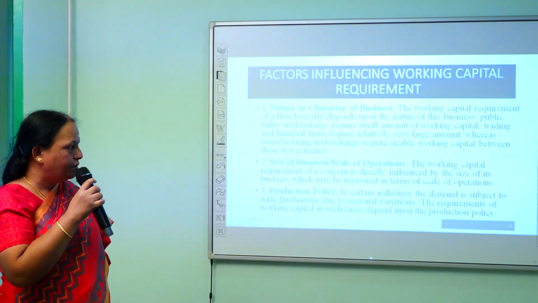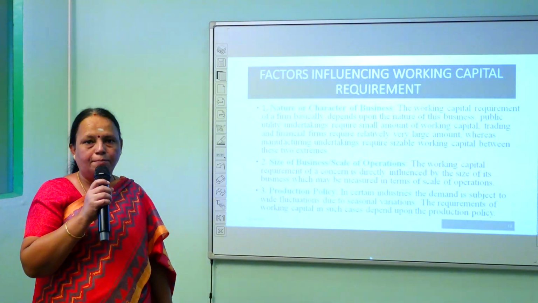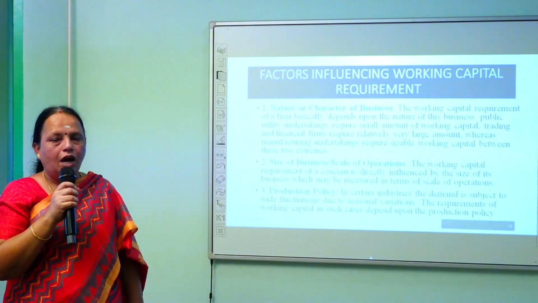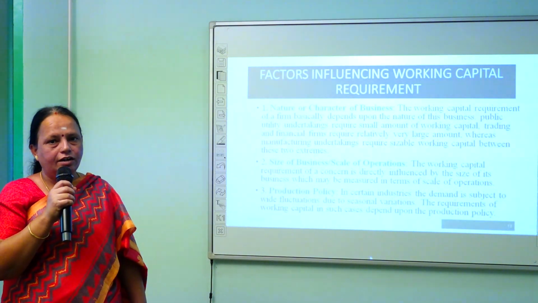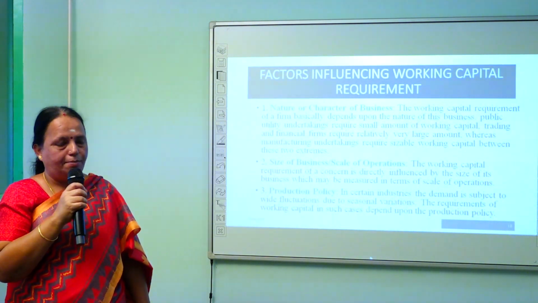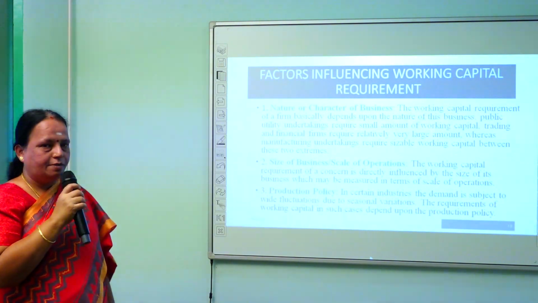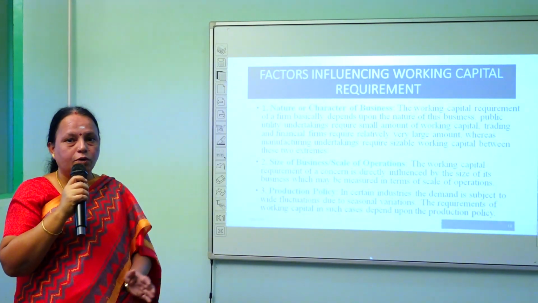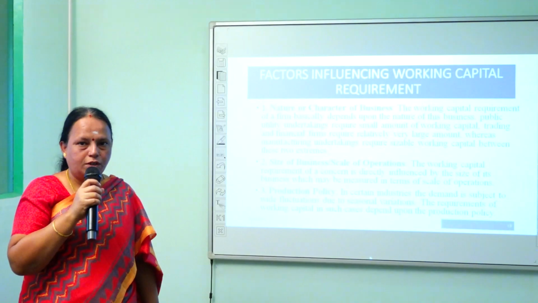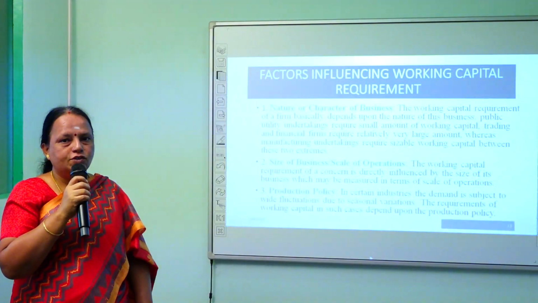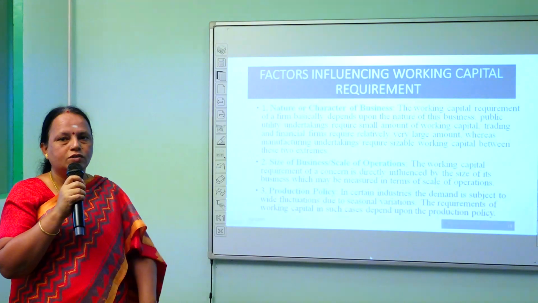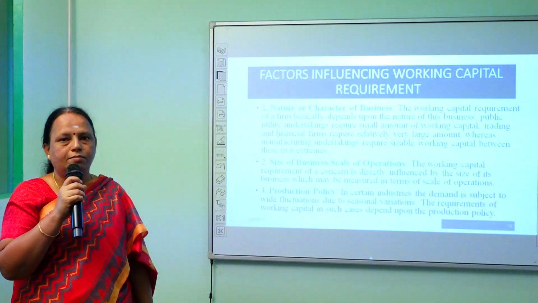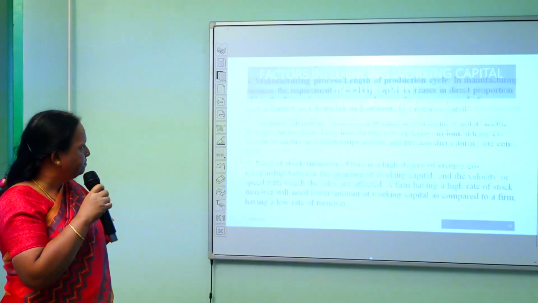And the second one is size of the business or scale of the operation. Some companies may go with medium scale, small scale or large scale operation. Obviously, large scale industries require large or huge capital. And the third one is production policy. What is the production policy of the company? Some of the companies may manufacture the products for a regular period and some of the companies may manufacture the product only in the seasonal period. They will stop the production for 3 months or 4 months because of non-availability of raw materials. So the production policy of the company may decide the working capital requirement.